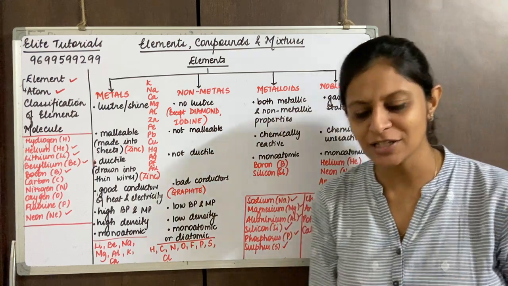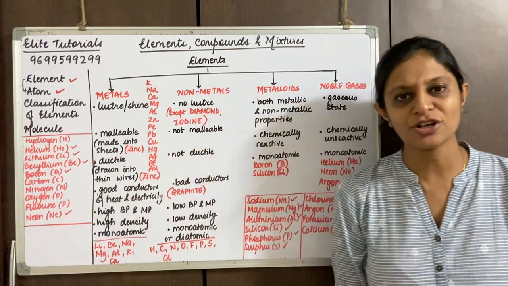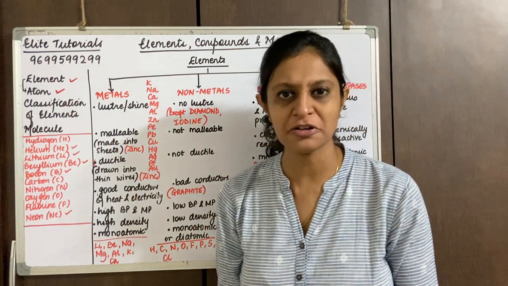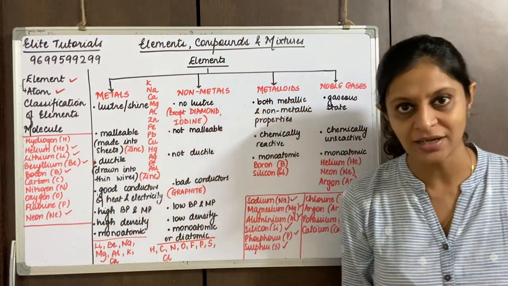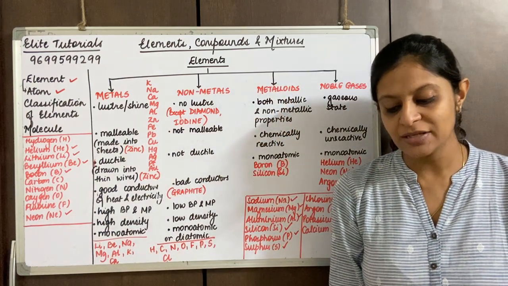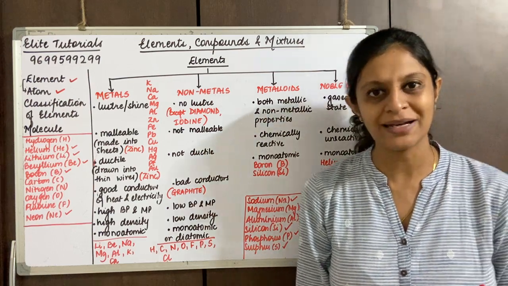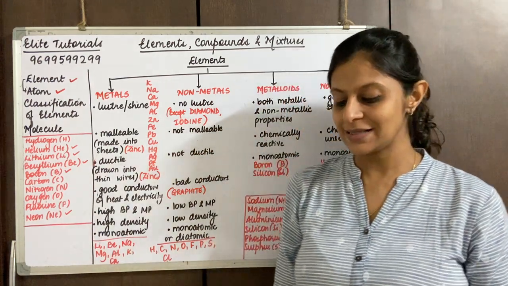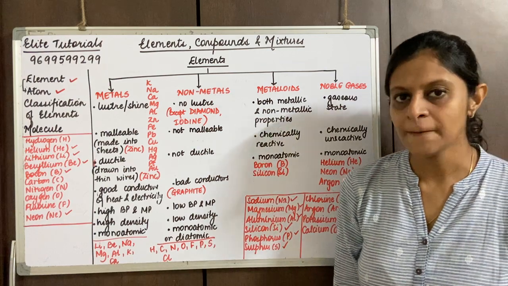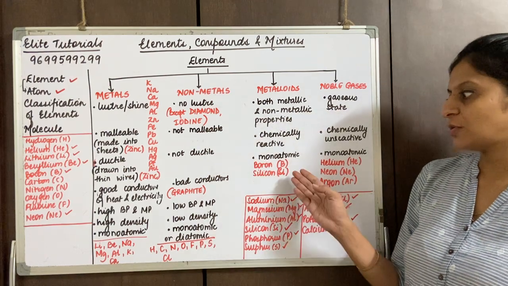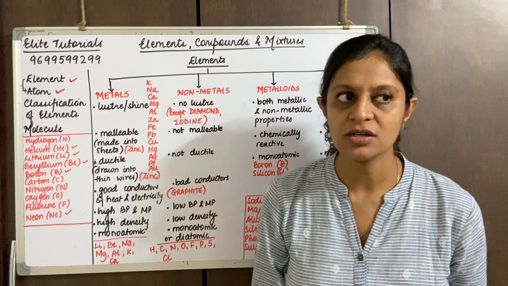Non-metals, we quickly see that. Hydrogen, nitrogen, oxygen, fluorine, chlorine, bromine, iodine, also carbon, sulfur. Silicon does not come in non-metals over there, it is in metalloids, so you can cancel that. And phosphorus. Also in metalloids we have already studied boron and silicon.